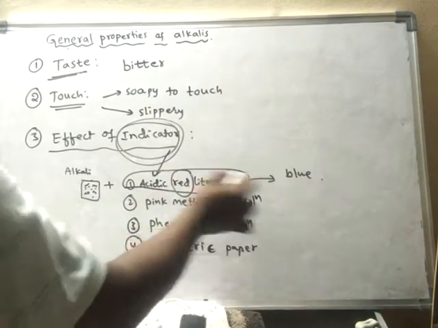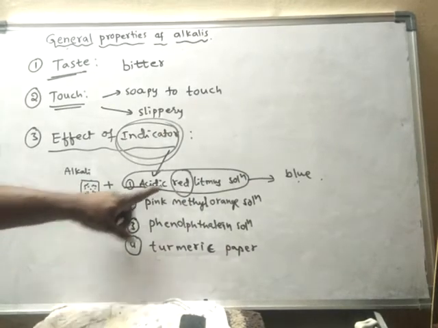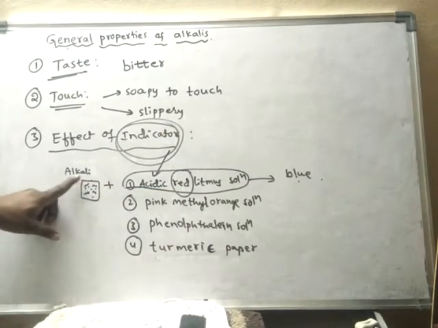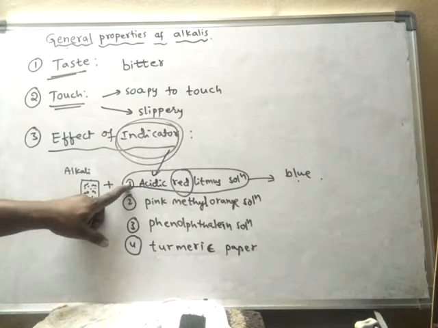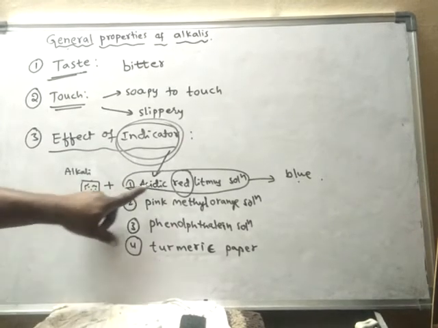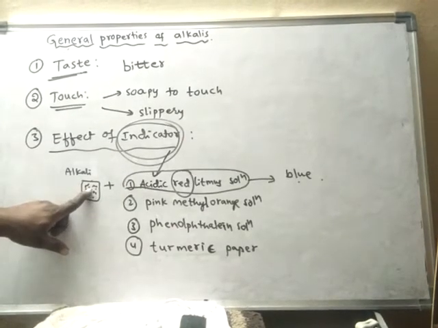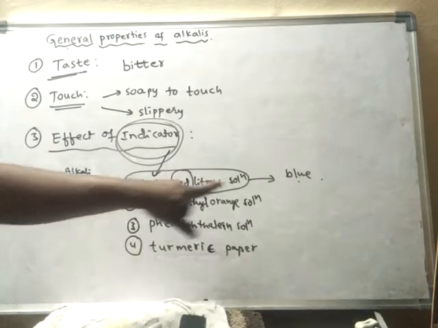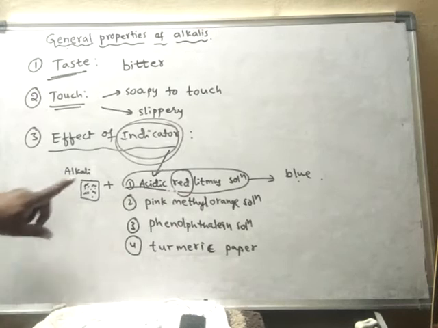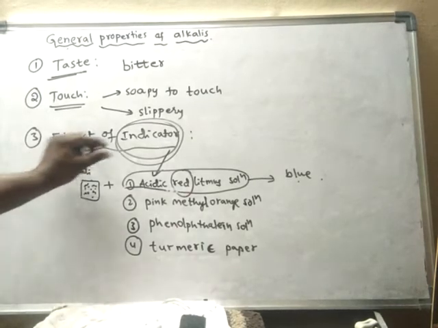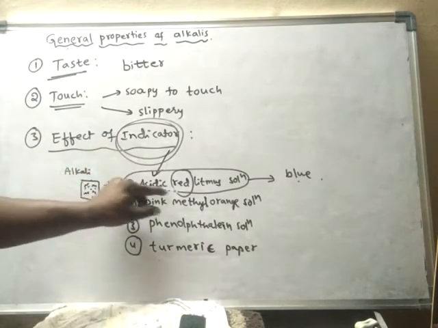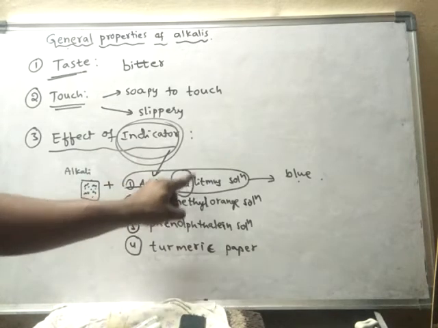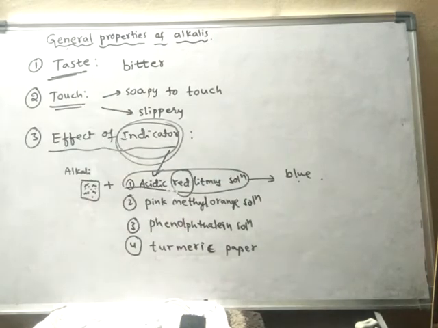Red color is changed to blue when acidic red litmus solution is made to react with alkali. If I add alkali, the red solution is turned to blue solution.